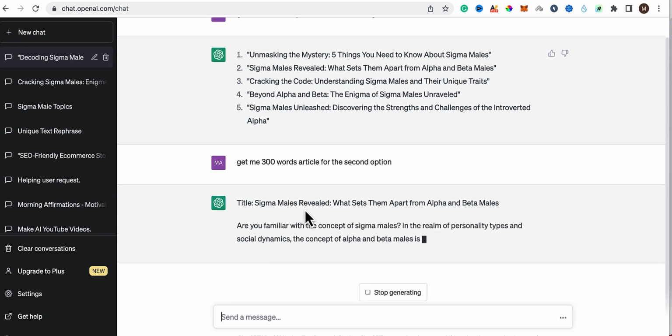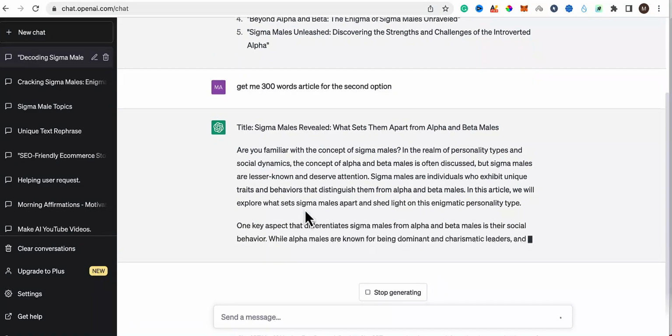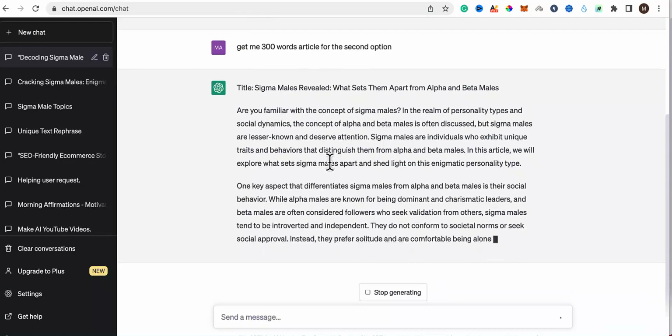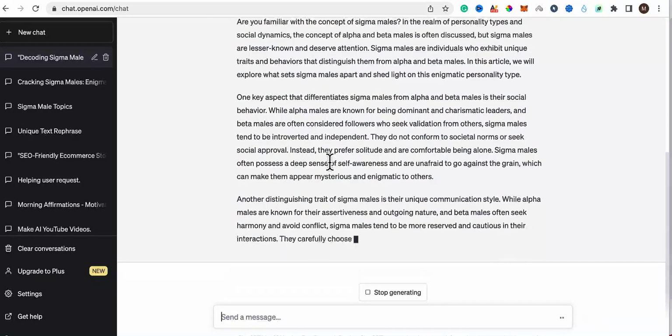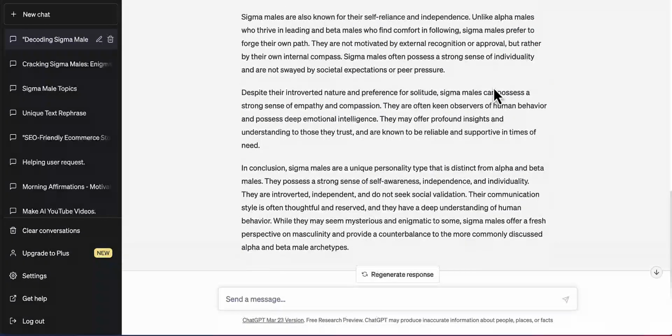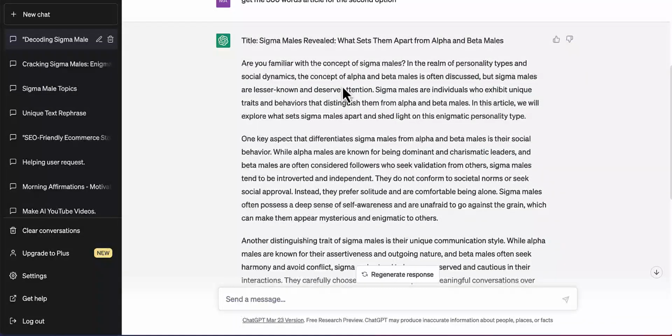The title: Sigma males revealed, what sets them apart from alpha and beta males. Now you can see ChatGPT is giving me the script, and I'm going to use this script for my video. Okay, the script is ready, and I think it's definitely more than 300 words.